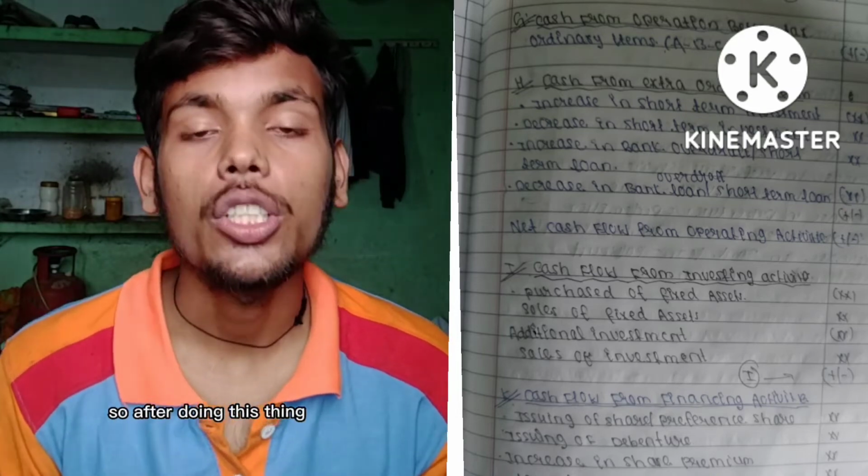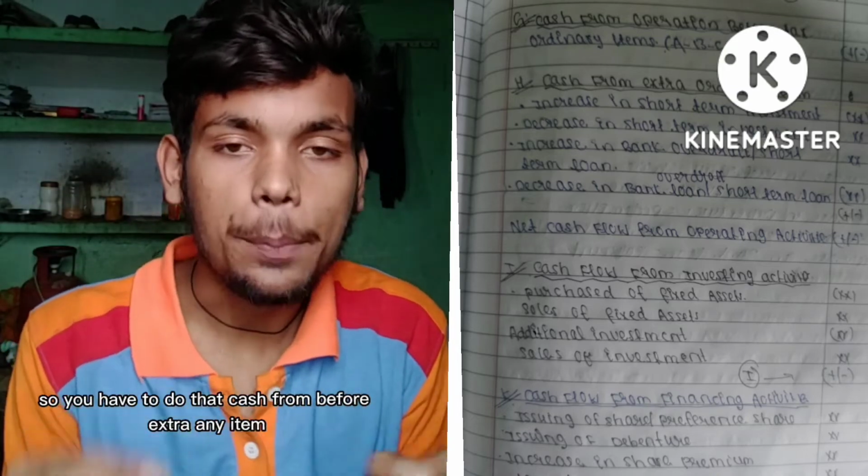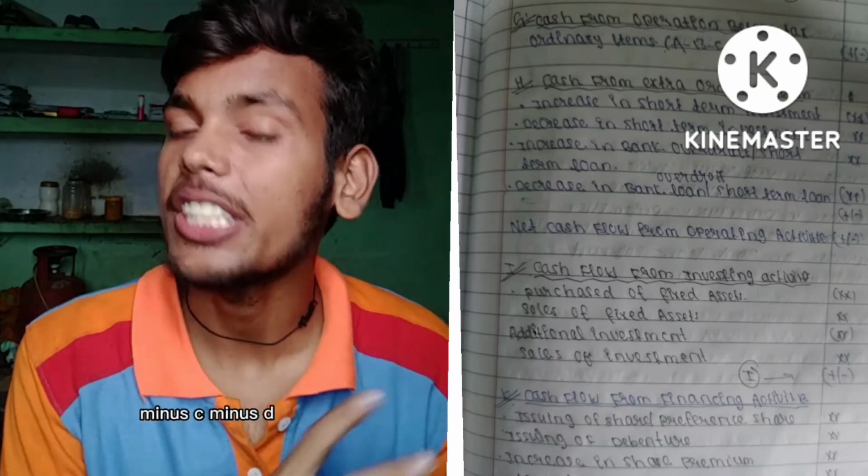So after doing this, you are going to do the cash flow from extraordinary item. Okay, so you have to do that cash flow before extraordinary item. So you will record A minus B minus C minus D minus E. Then after you have to do cash flow from extraordinary item. So what are the things which are recorded in cash flow from extraordinary item?